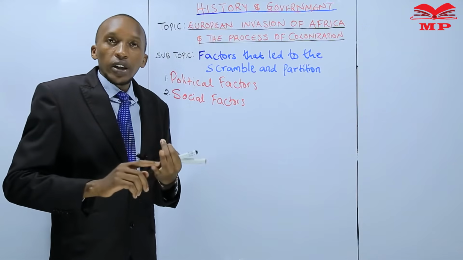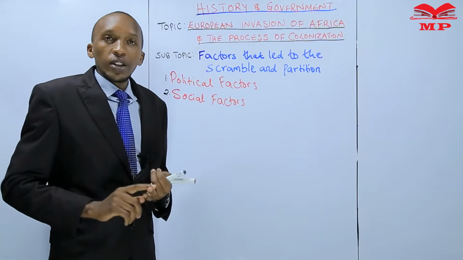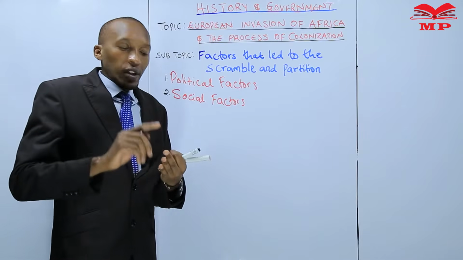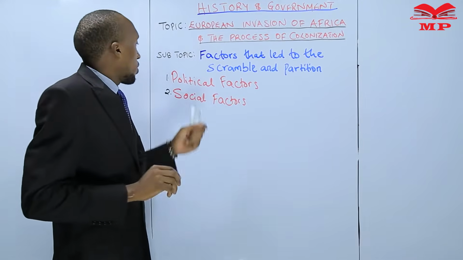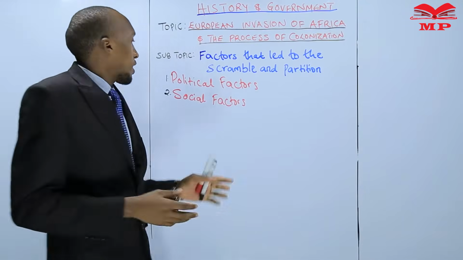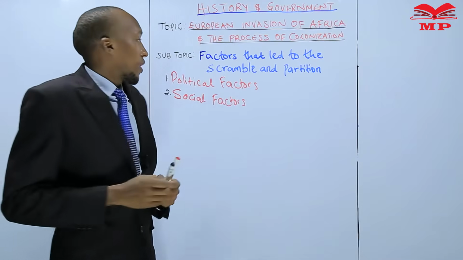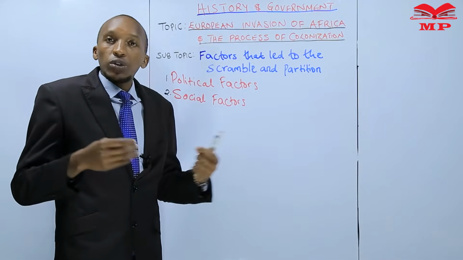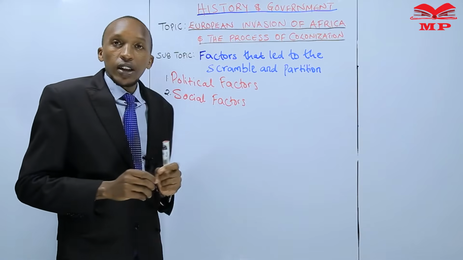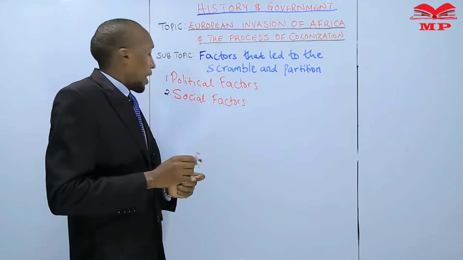We discussed three political factors that led to the scramble of the African continent. Can you remember them, my dear learner? Yes, we mentioned the unification of Germany. Then we looked at militarism, right? And then we looked at nationalism. When we looked at the social factors, we looked at the different social factors that led to the scramble and partition of Africa. That was what we looked at in our last lesson. Are you able to remember the social factors? Yes, you can check at your notes.